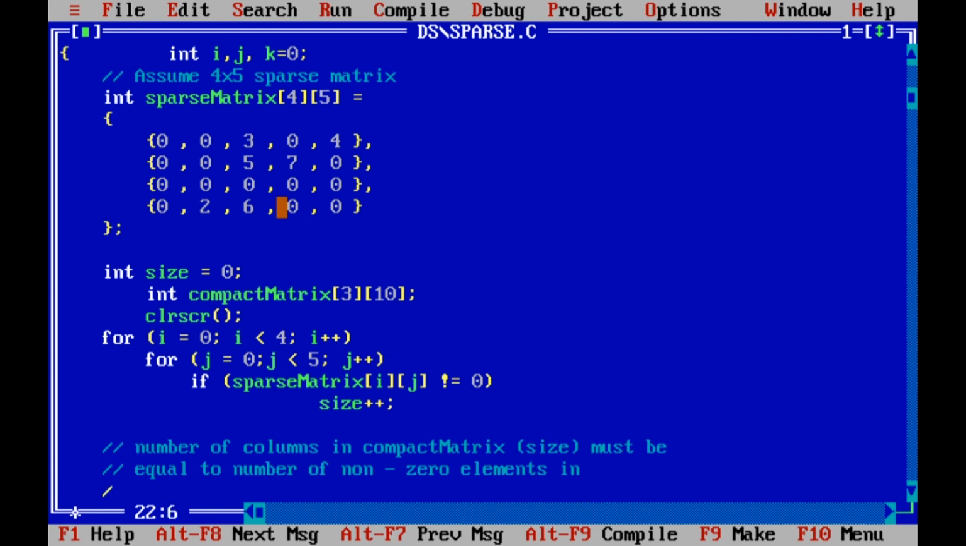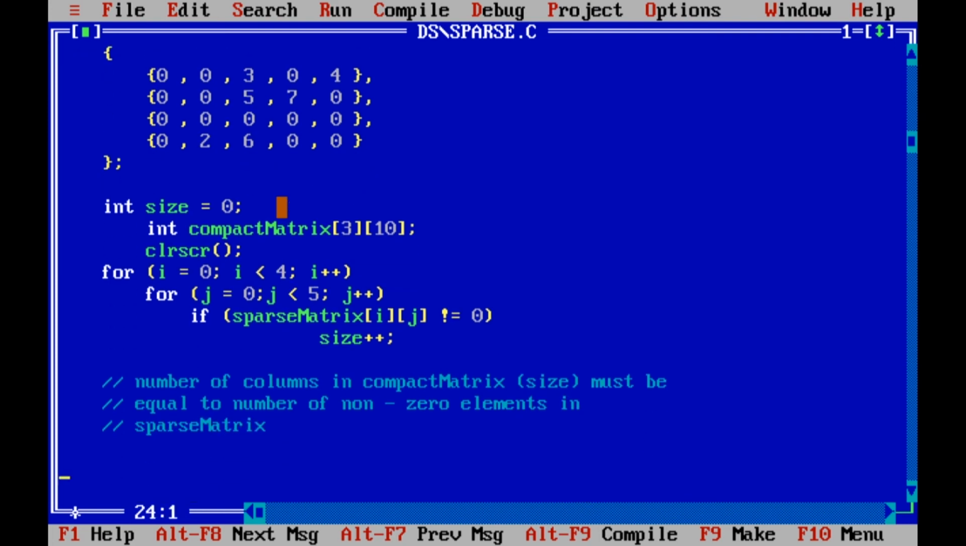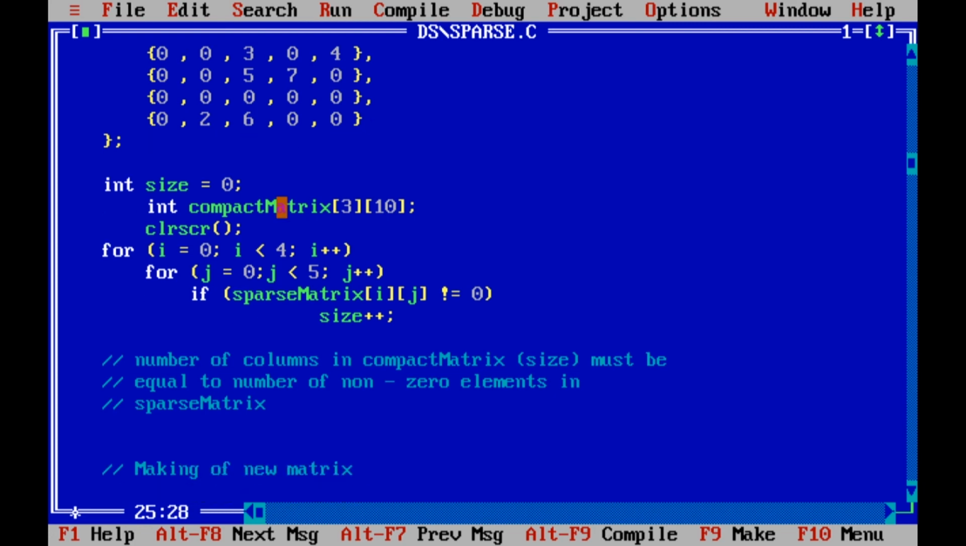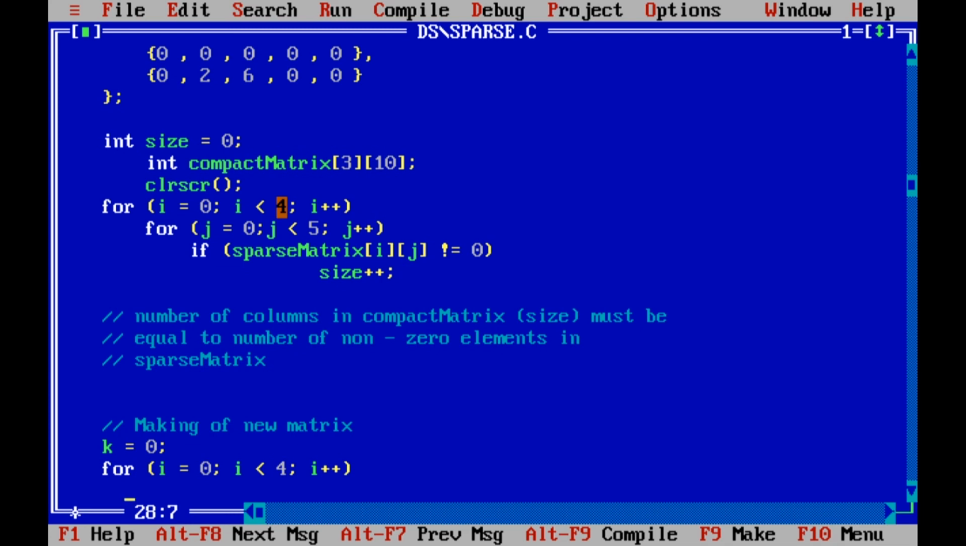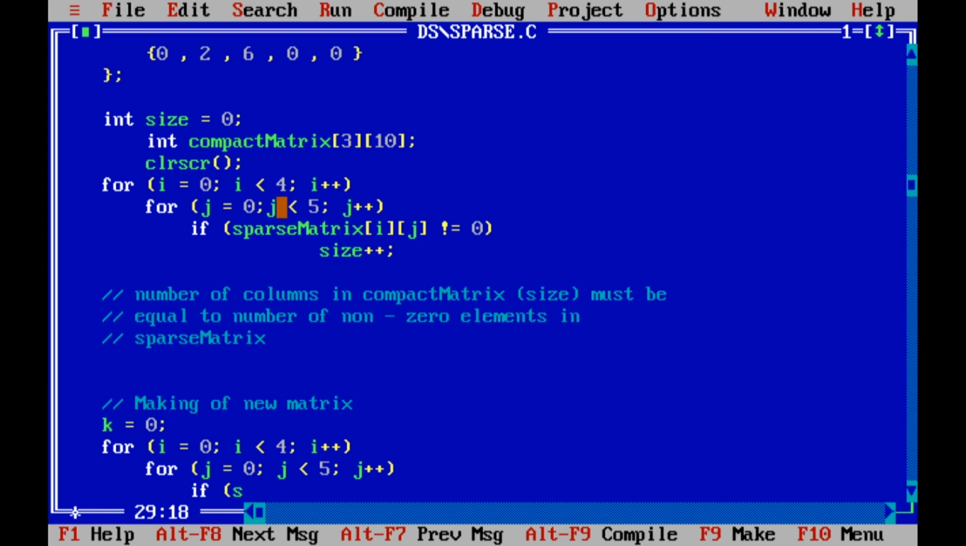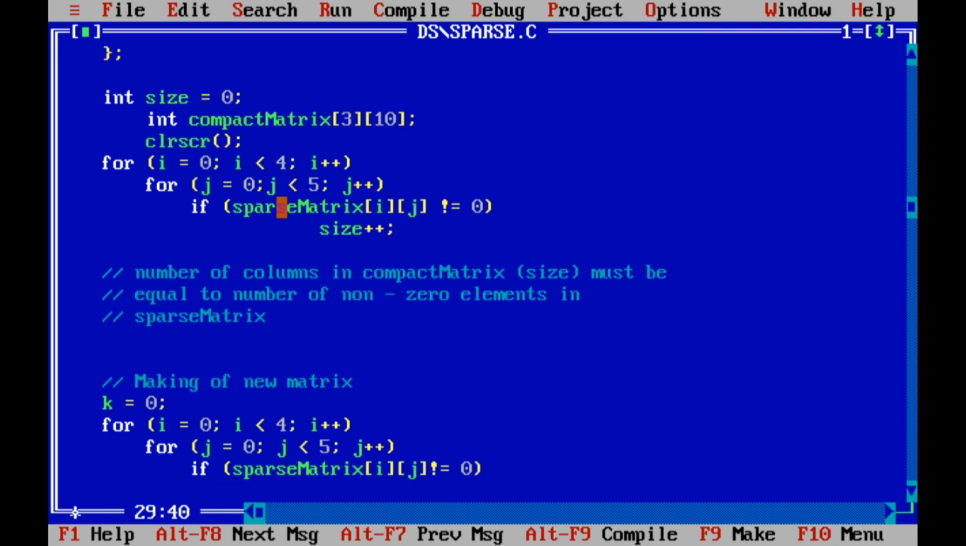Going further, we are now going to find the new matrix, that is the compact matrix. So k equal to 0, for I equal to 0, I is less than 4, I plus plus. We know we have 4 rows, so we go like this. Then for j equal to 0, j is less than 5, j plus plus. Now if sparse matrix of ij is not equal to 0, it means it is a non-zero number.